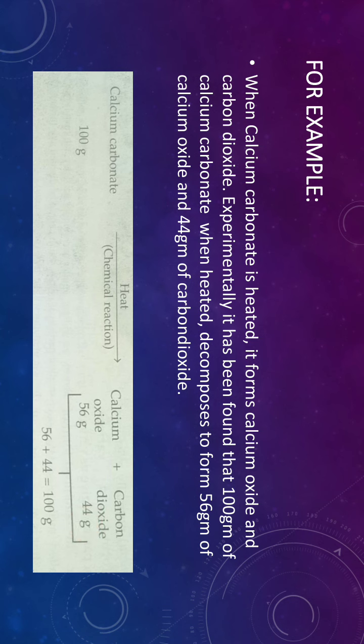So this is the law of conservation of mass. During any chemical reaction, the total mass of product will always be equal to the total mass of the reactant taking part in that reaction. Now let us understand it in a clearer way by a question.